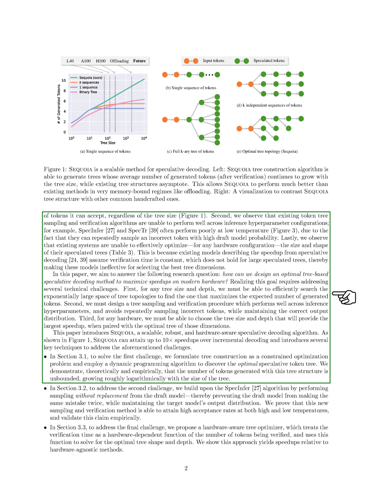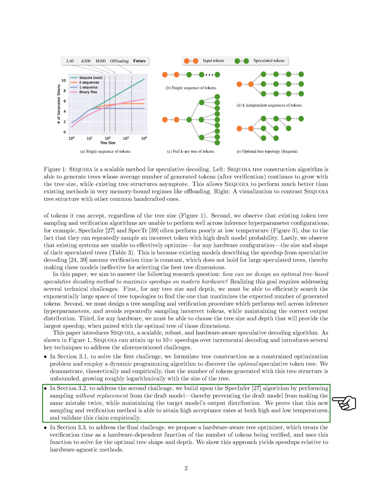We introduce SEQUOIA, a scalable, robust, and hardware-aware speculative decoding algorithm. SEQUOIA can achieve up to 10 times the speed of traditional decoding methods and introduces several key techniques to overcome the challenges mentioned. To tackle the first challenge, we treat tree construction as a problem of finding the best solution within certain limits and use a method called dynamic programming to find the optimal token tree structure. We show, both theoretically and through experiments, that the number of tokens generated with this structure can increase without bound, growing roughly in proportion to the logarithm of the tree's size.